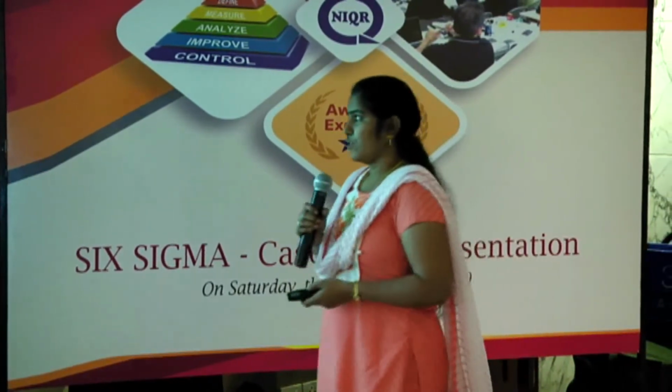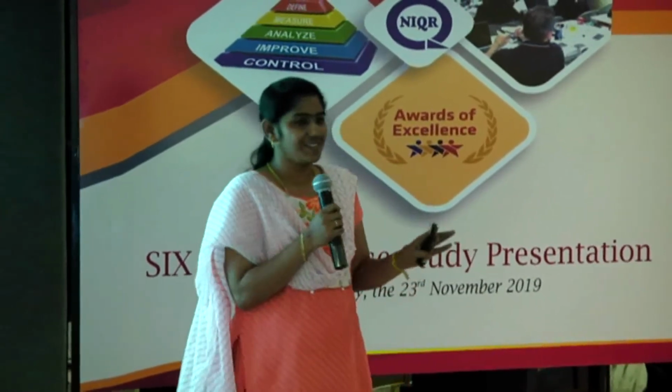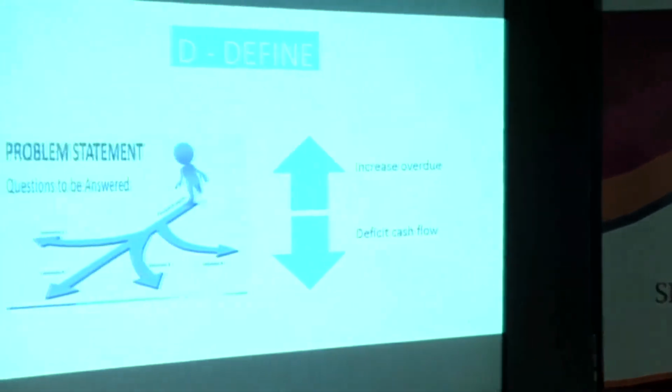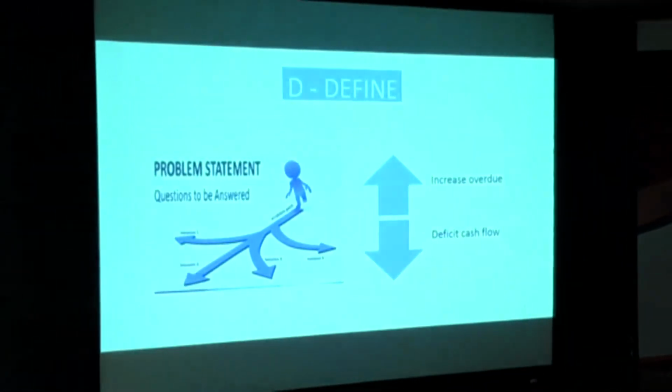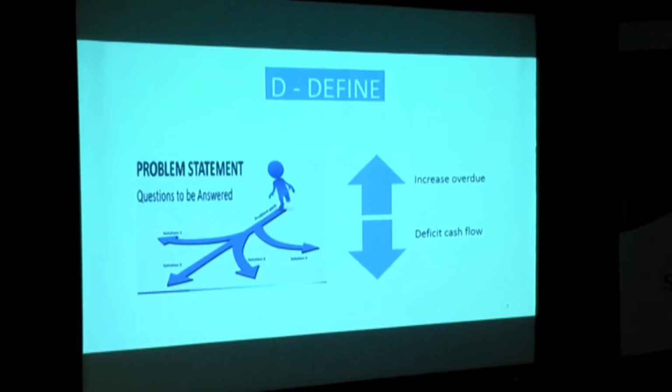So here is my problem definition. Before I define the problem, let me give a brief example about the accounts receivable process, because most of you are from the manufacturing industry. You may think receivables is just money to collect from customers. Yes, obviously 90% of our business receivables is money to collect from customers, but the overdue problem I'm facing is not only because of customer collection. The overdue involves customer collections and the deductions, which I will explain.